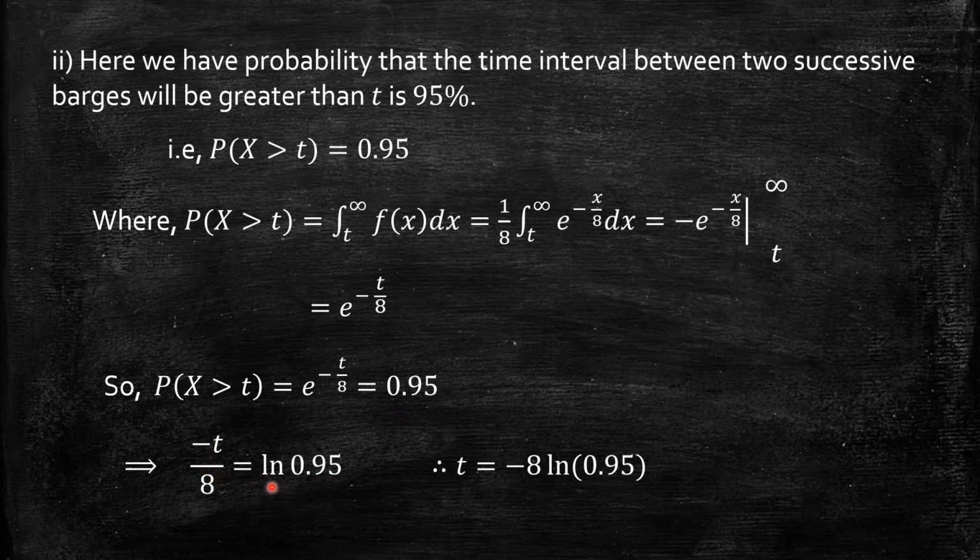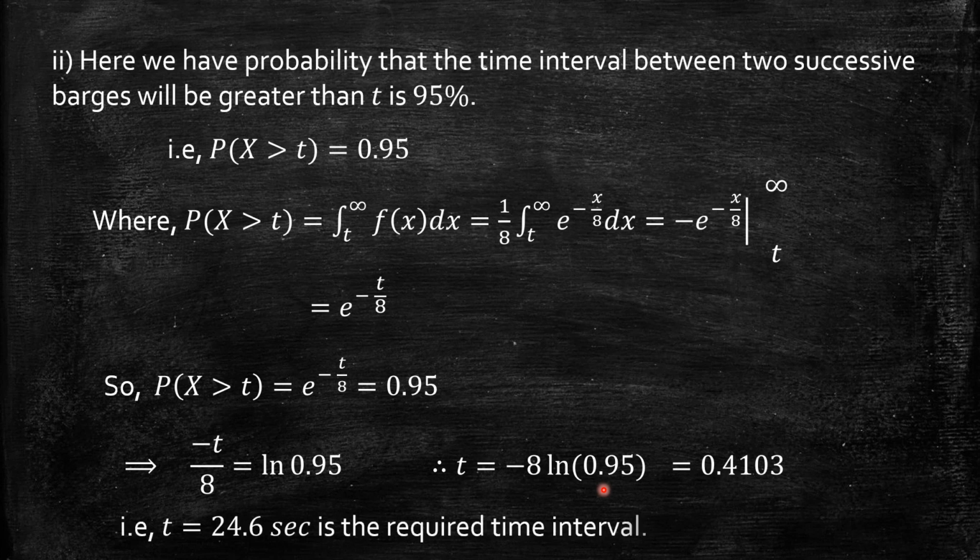In Calc you can take directly ln of 0.95, simplify and multiply that with the minus 8, that gives t. So t is equal to therefore minus 8 times ln 0.95, which simplifies to 0.4103, or in terms of seconds if I want, I can write t is equal to 24.6 seconds is the required time interval.